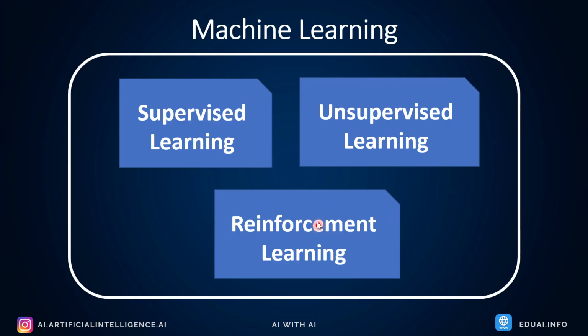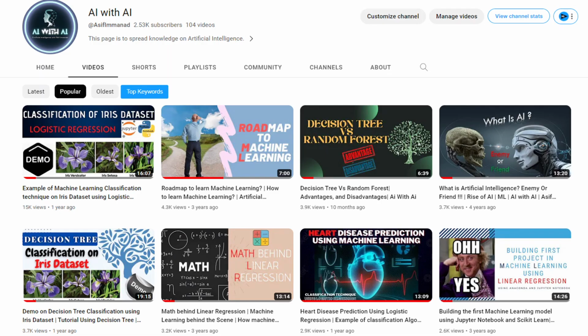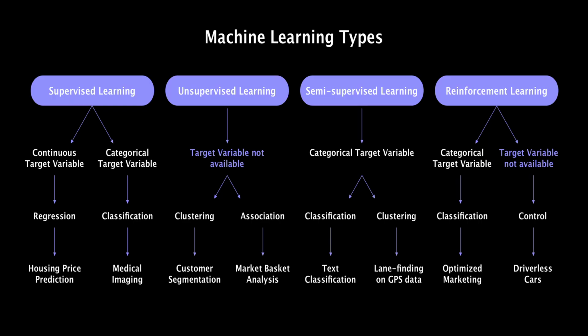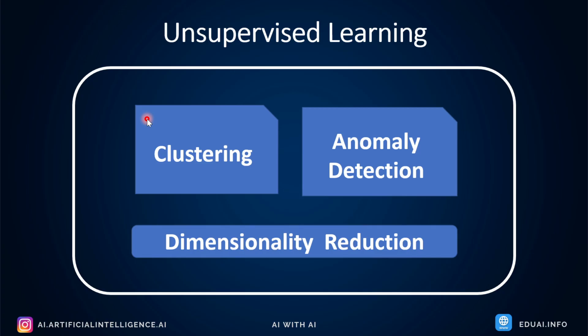If you remember, in the previous videos we discussed different machine learning types: supervised, unsupervised and reinforcement learning. These are three broad classifications of machine learning. And we have already covered tons of supervised learning algorithms and videos. I urge you to watch our supervised learning playlist first. Today onwards, we are starting with unsupervised learning algorithms. We have already discussed different types which fall under unsupervised learning. For now, let's jump in and talk about clustering techniques, specifically the k-means clustering algorithm.